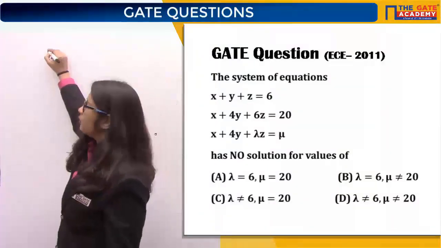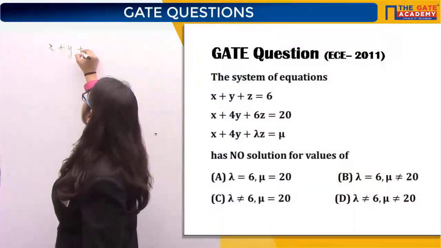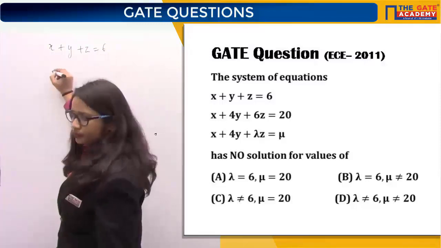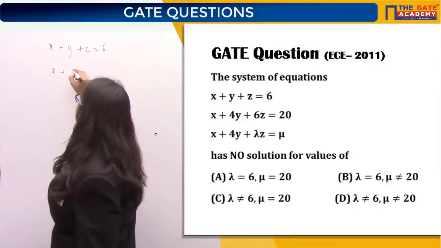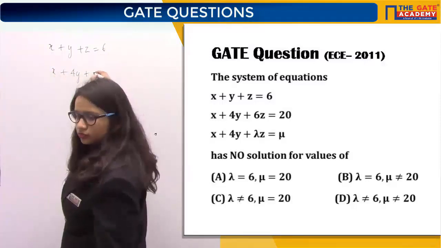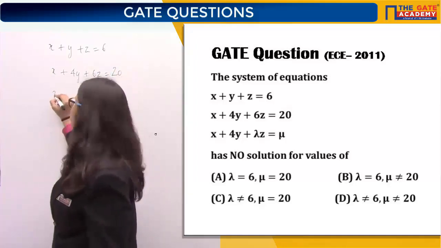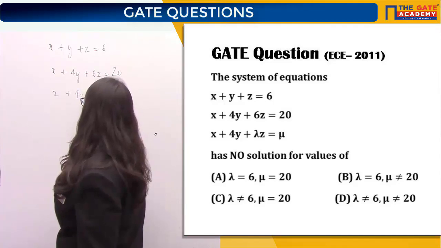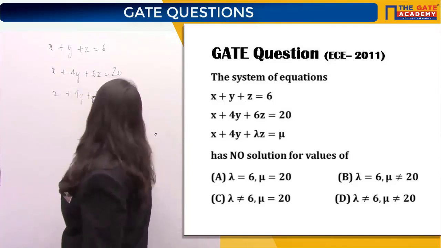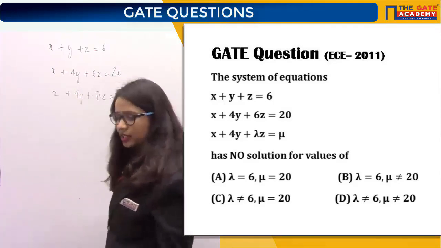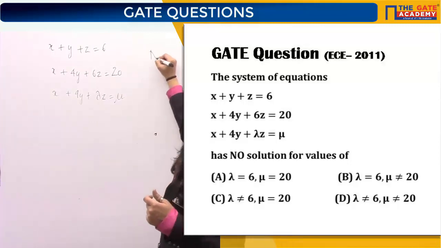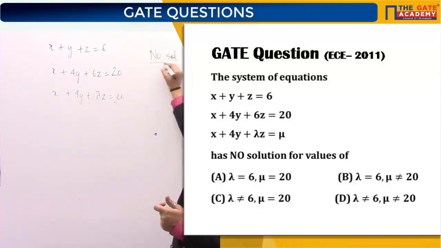Okay, for this question, what is the condition given? That the system has no solution. And what is the condition of no solution?